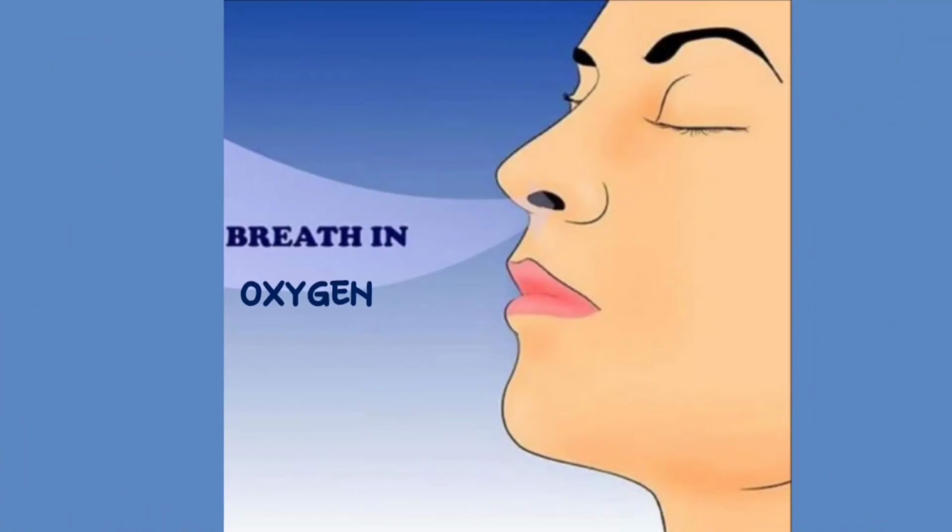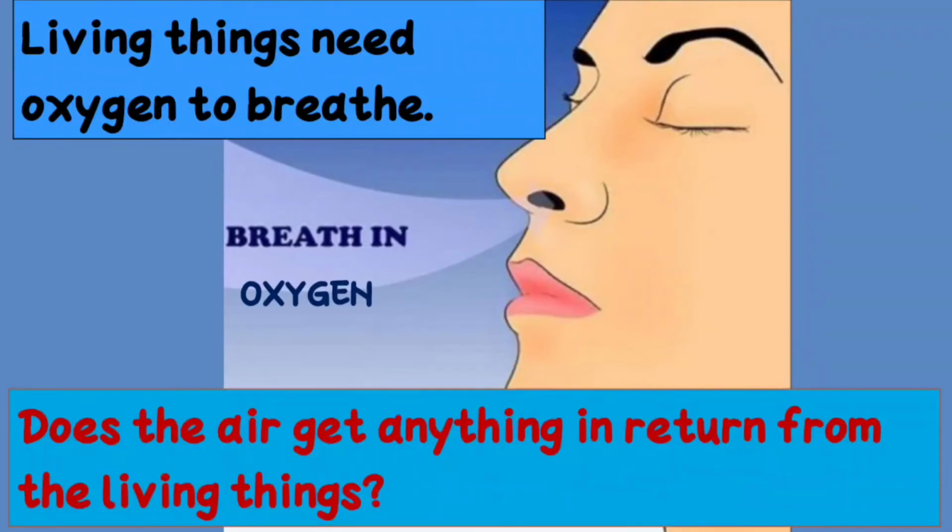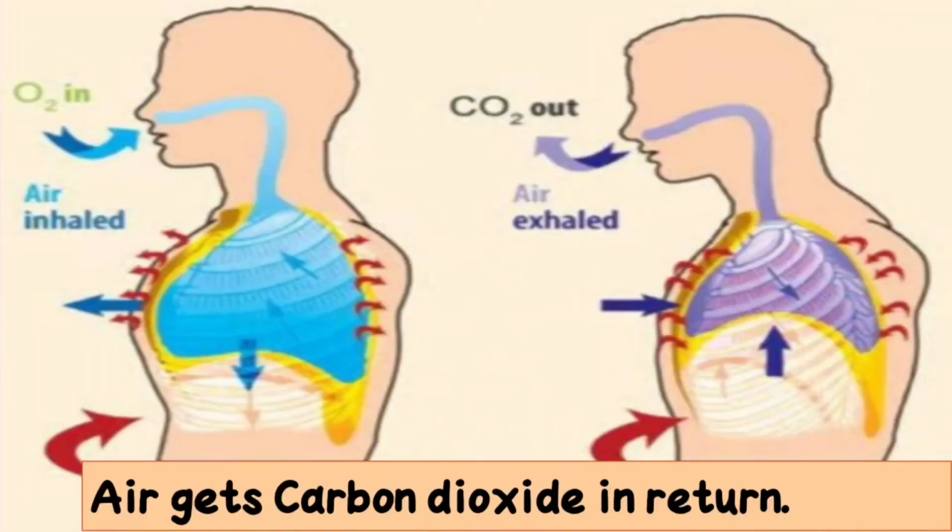Next, we breathe in oxygen gas. Is it? We breathe in oxygen gas. So all living things need oxygen gas to breathe. So do you think we give anything back to the environment? We are taking the oxygen gas from the environment, so we should give something back to the environment, right? So what do we give back? Right, we give back carbon dioxide gas in return. So when we are taking oxygen gas, we are giving back carbon dioxide for the plants. Hence we may conclude that both living and non-living things are dependent on each other. They have interdependency between each other.